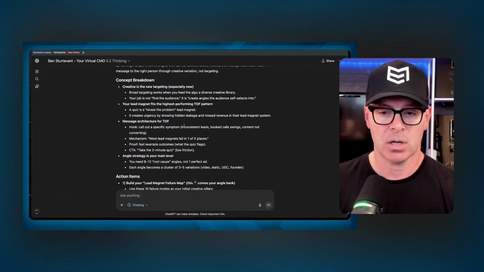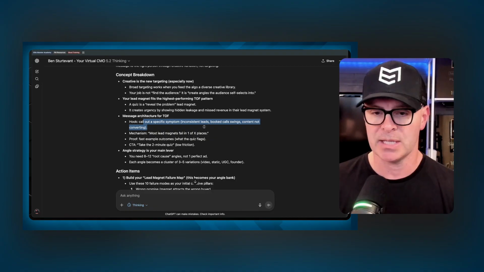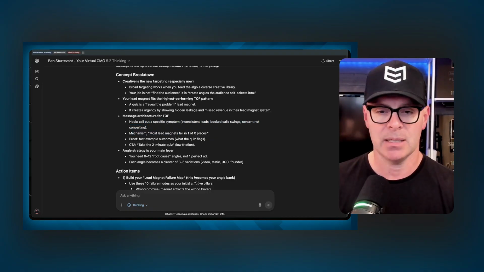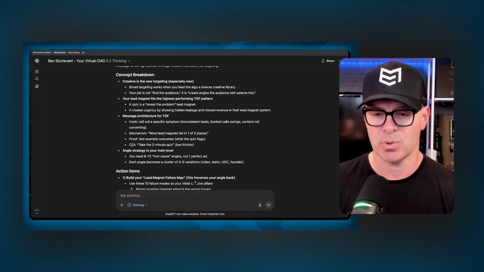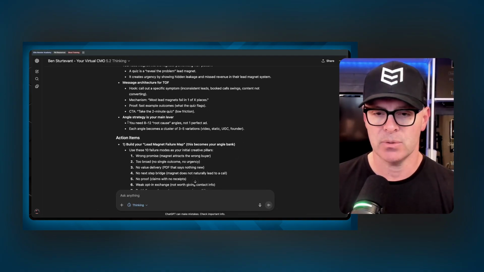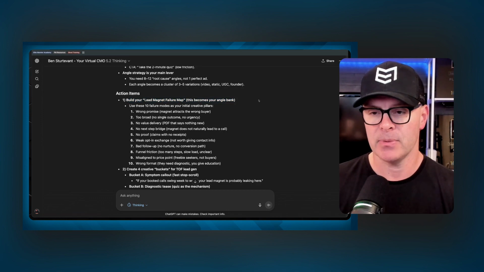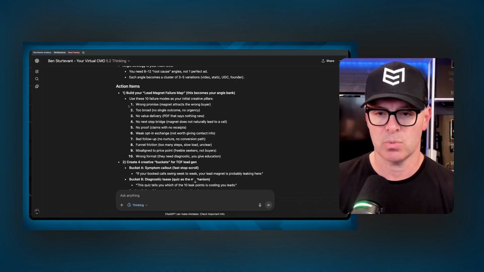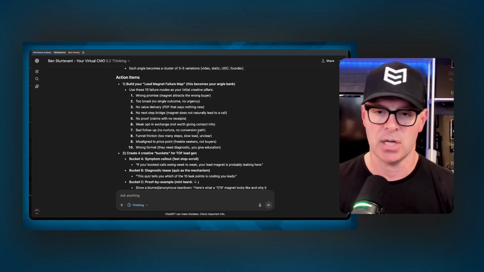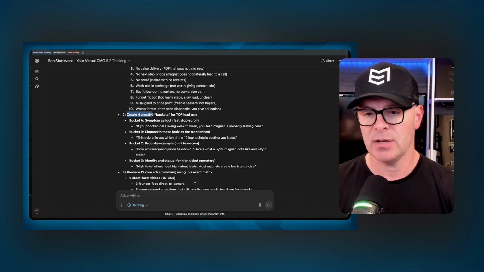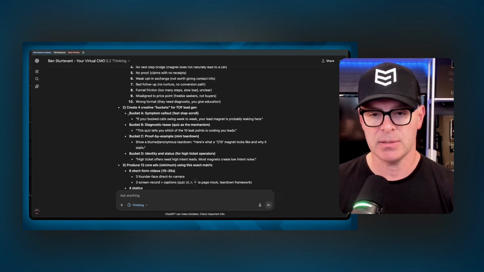So here's my message architecture for top of funnel. Hook, we're going to call out a specific symptom, mechanism. It's just giving an example. We're going to provide some proof and a CTA. All right, so there you go. Actions. This is what it's telling me. We're going to build your lead magnet failure map. This becomes your angle bank. So this is essentially the 10 failure modes as your initial creative pillars. So wrong promise, magnets attract the wrong buyer, too broad. These are just things that we're going to be able to touch on in the ads. Then there's our creative buckets for top of funnel lead gen.